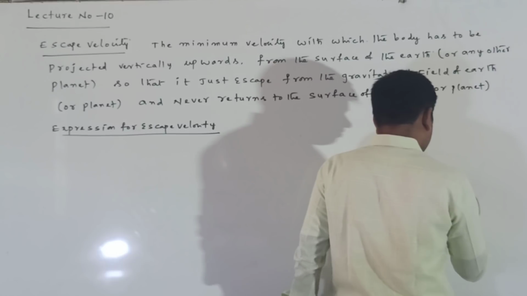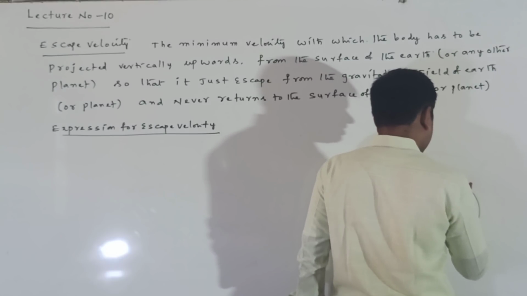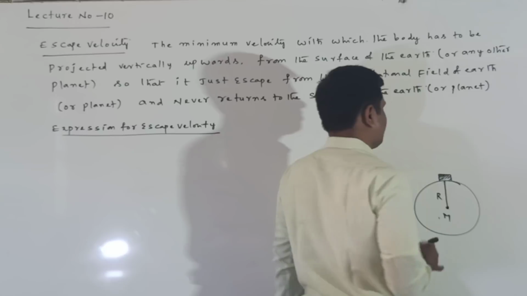Suppose the body we are placing on the surface of the Earth, means the body is on the surface of the Earth.